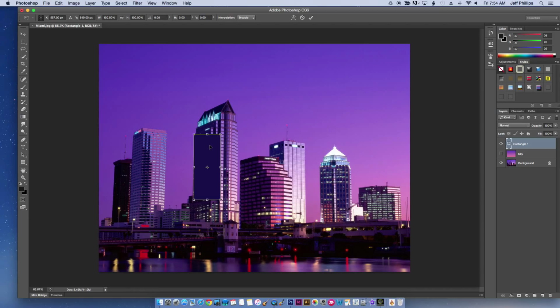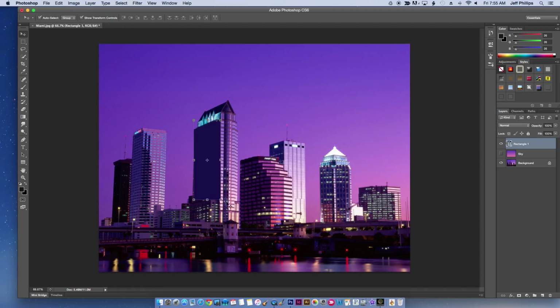Now what I can do is a Command click or a right click inside the square, and I'm going to go here to Skew. And now I can grab this corner and drag it up so it meets that edge. See that? What that does is it gives my square that sort of 3D look. And then I hit the checkbox. Boom. So let's do another one.